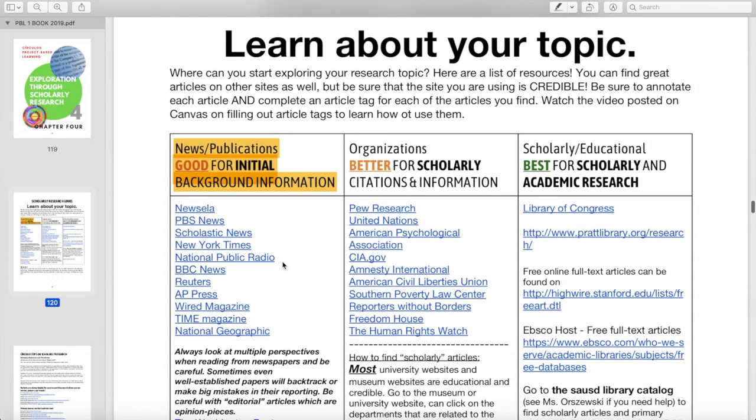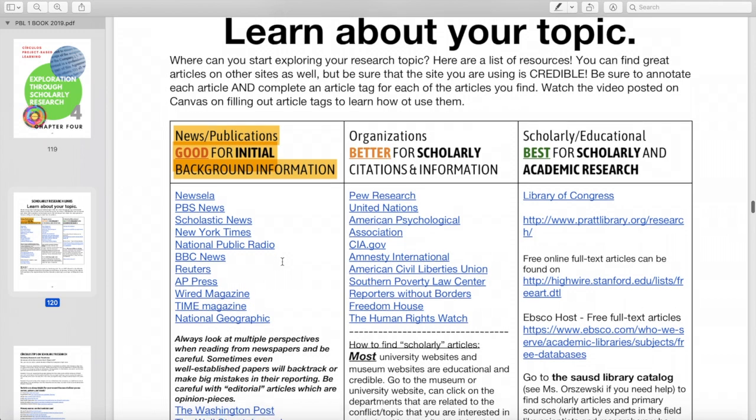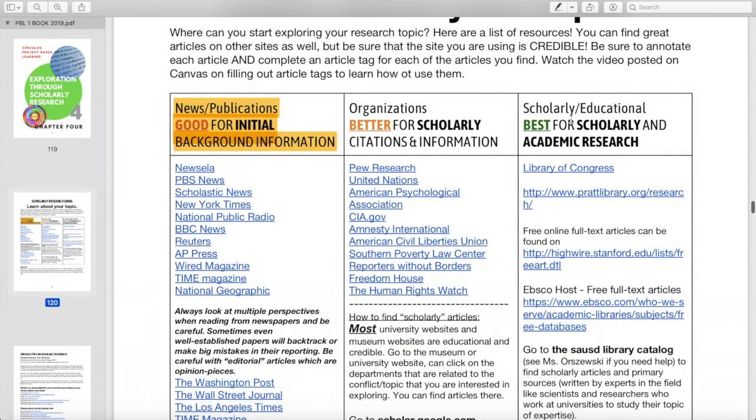I am in chapter 4 right now, so if you want to follow along, you can go to page 118 where it goes over scholarly research links. And we will be posting all of these links on Canvas, so all you need to do is simply click on the link. So we'll be posting the PDF of this page, and all of these links are live, so you can simply click to go to those sources.